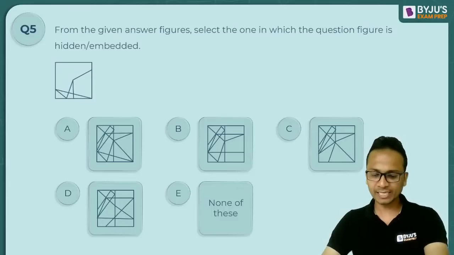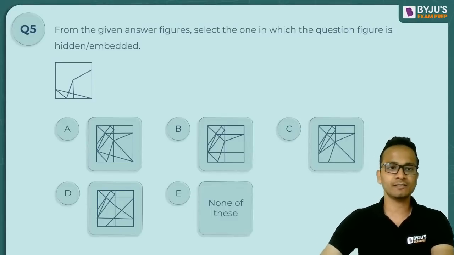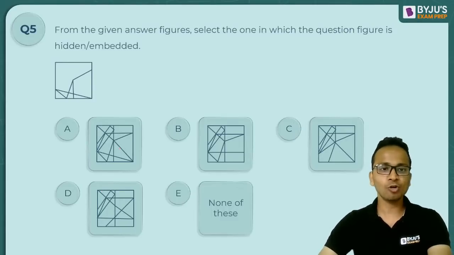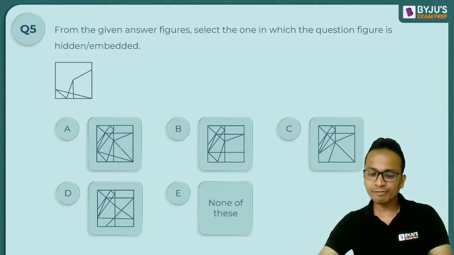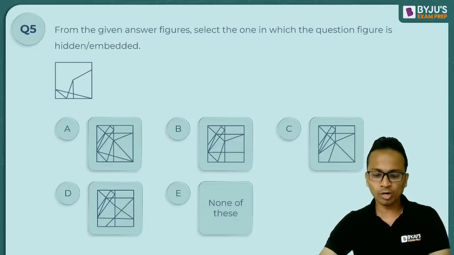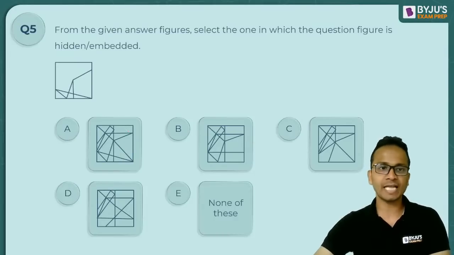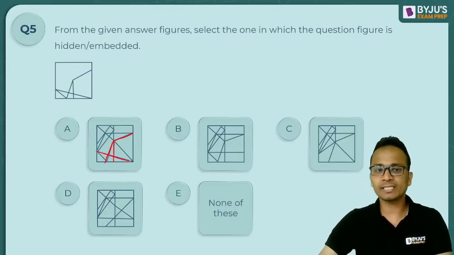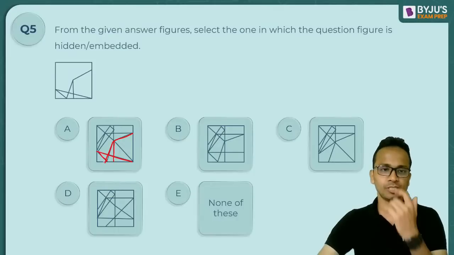All right. So people are saying option A is the answer. Now, good, careful observation. So let me see if option A is the answer or not. Option B, one or two students have mentioned. I'll check that also. So option A, I have this line. I have vertical line. I have this line as well. And yes, I can see the entire figure in option A.